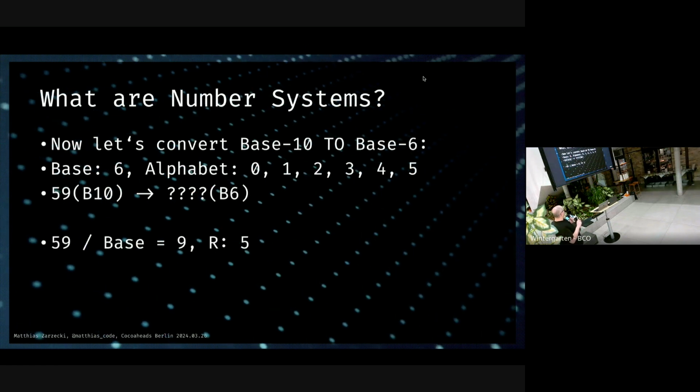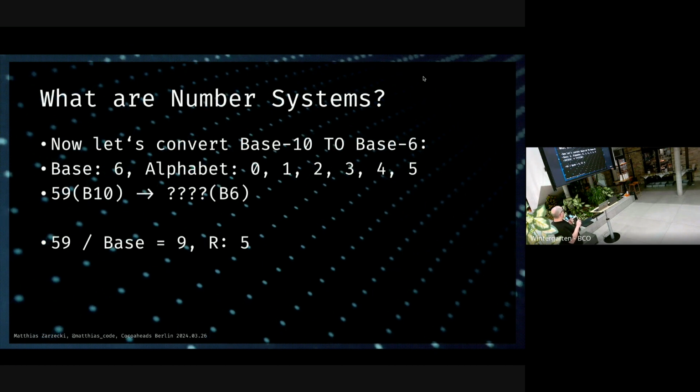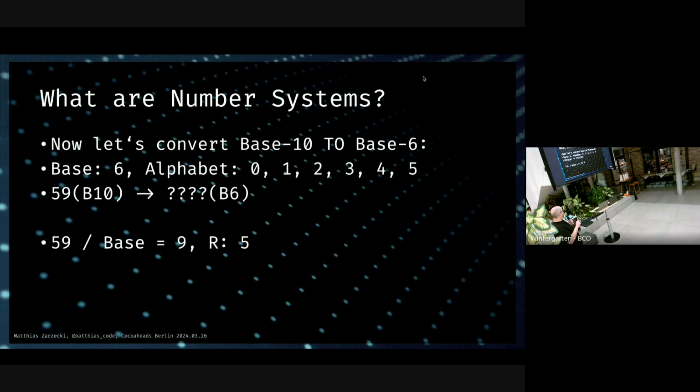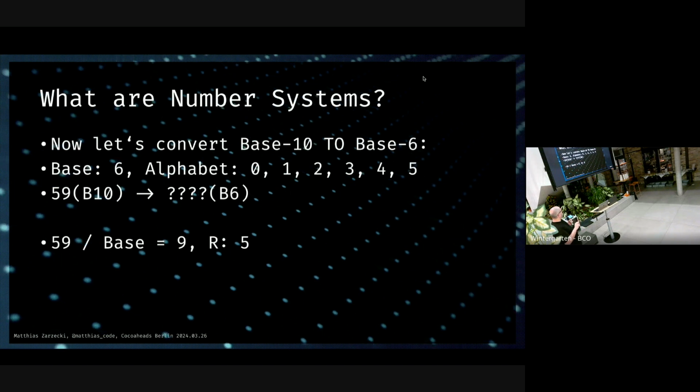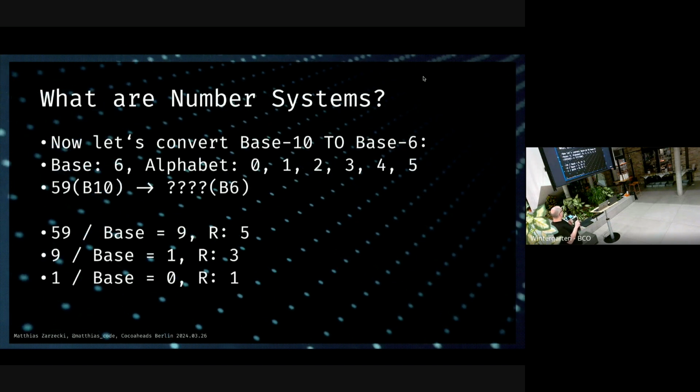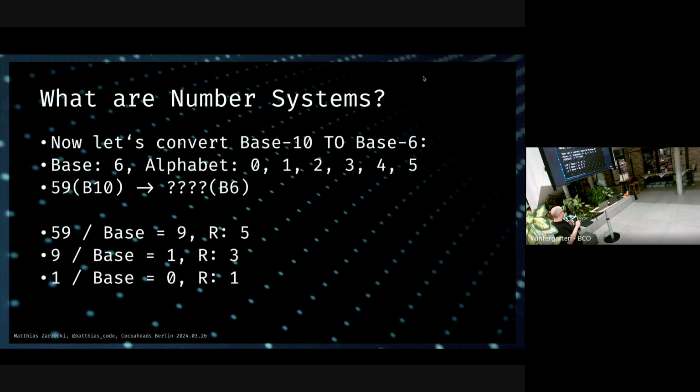And what do we do again? Okay, we divide this by the base. We divide this by 6, which is 54. The remainder is 5. Answer here is 9. 9, we go to the next one. We divide it by 6 again. This time it's 1. The remainder is 3.